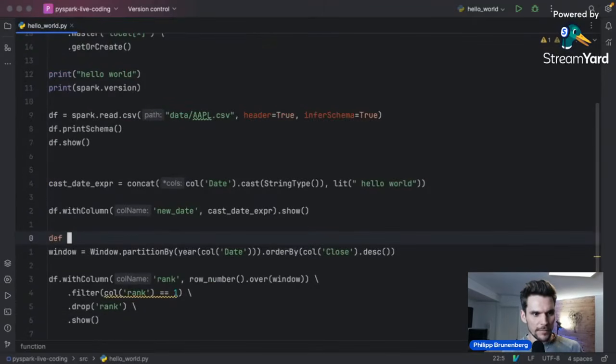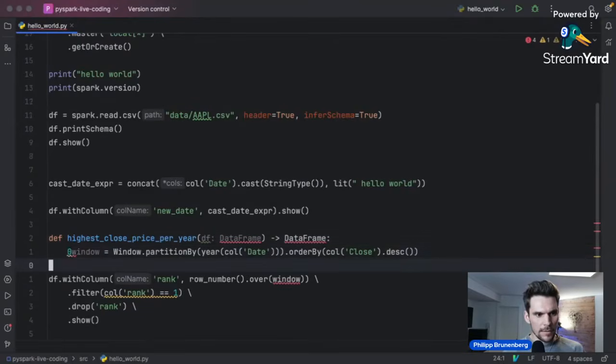So I would like to have a method which is called highest close price per year, and it takes the data frame. And as I said before, I like to have explicit types, and it actually returns a data frame. And now we have to import the data frame as well. We haven't used it yet.